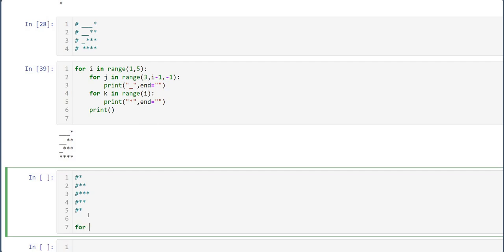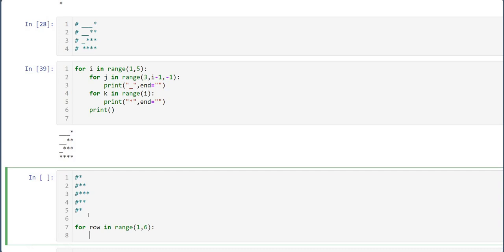Now, first of all I will make a row. For row in range, how many rows are there? 1 comma 6, which means 1 2 3 4 5.